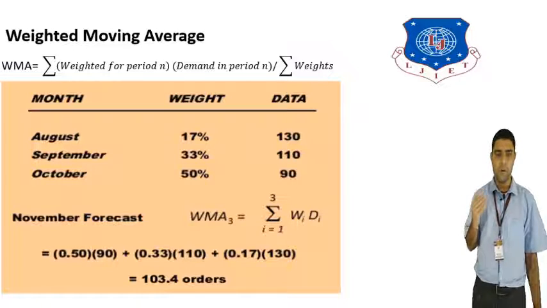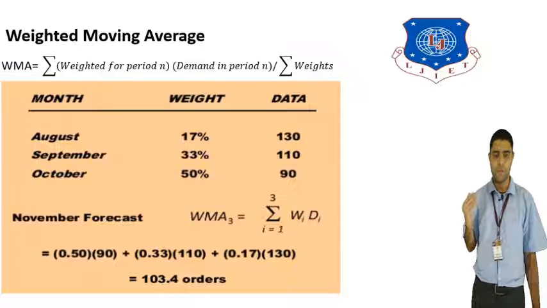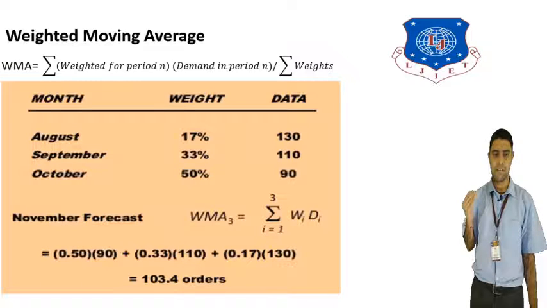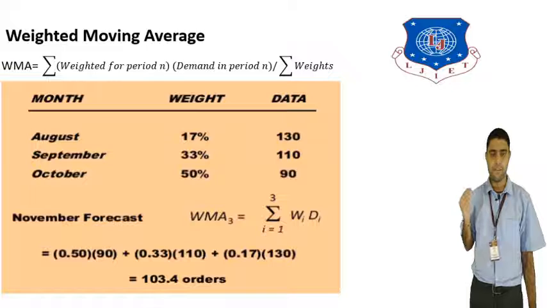So the weighted moving average is equal to the summation of i equals 1 to 3 of W into D_i. That is 0.50 into 90 plus 0.33 into 110 plus 0.17 into 130. So the total is 103.4. So the November forecast using the weighted moving average is 103.4. That is how we can calculate by the moving average method.